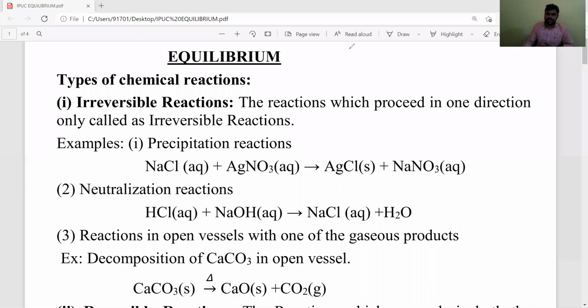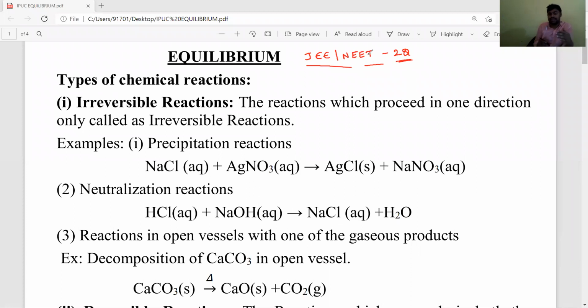Equilibrium. This chapter appears every year with a minimum of 2 questions for JEE and NEET examinations. Sometimes they ask more questions from this chapter, whether it is chemical equilibrium or ionic equilibrium, it is the same. It is a very big chapter, very important, and also an easy chapter. We can score marks very easily, either in the board examination, in NEET and JEE, as well as in the CET examination.